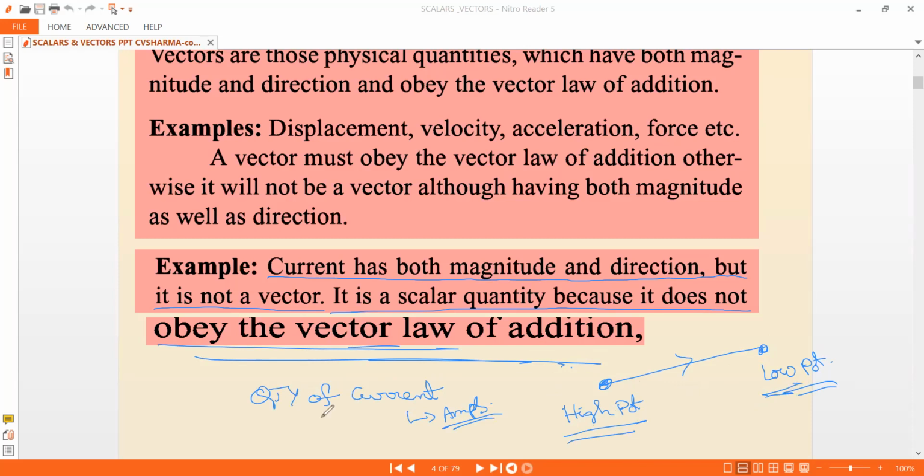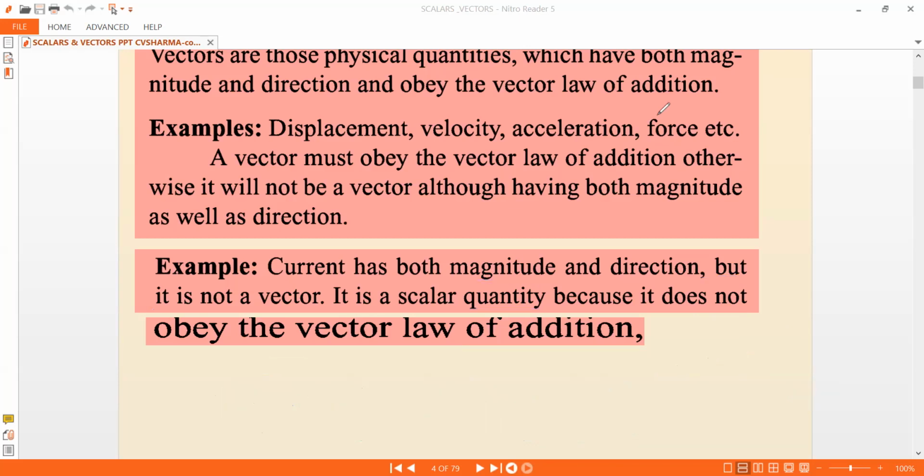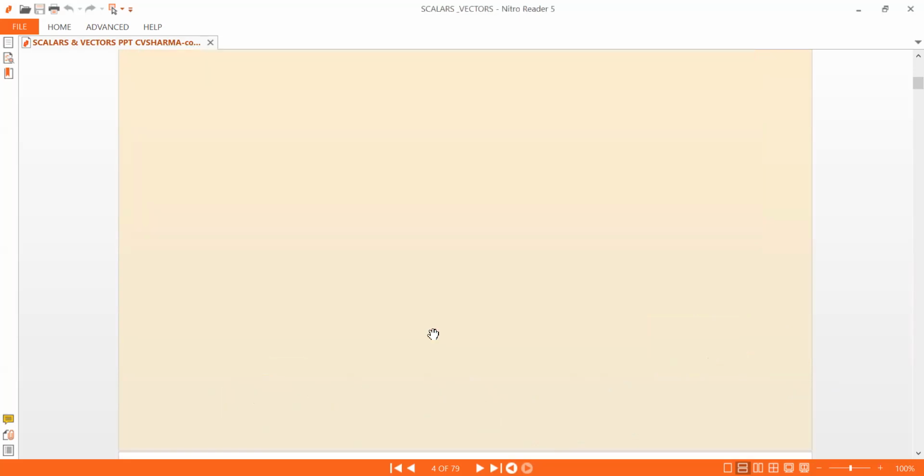That shows the direction. Even though it has both magnitude as well as direction, it is not a vector. The reason being it does not obey the vector laws of addition. These are the things which you have to know.